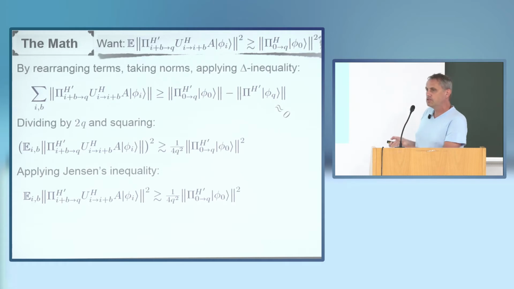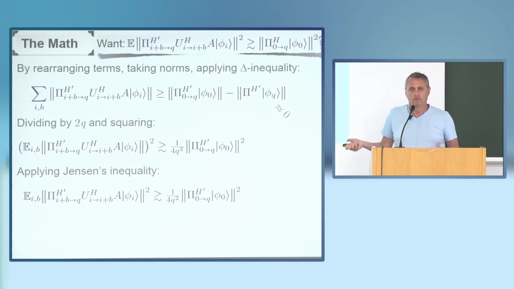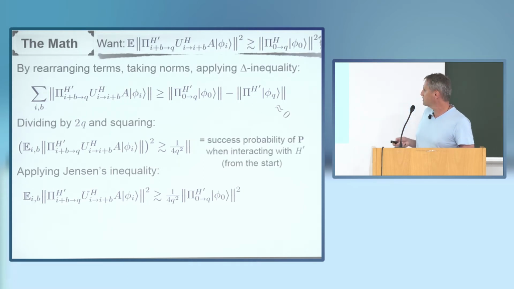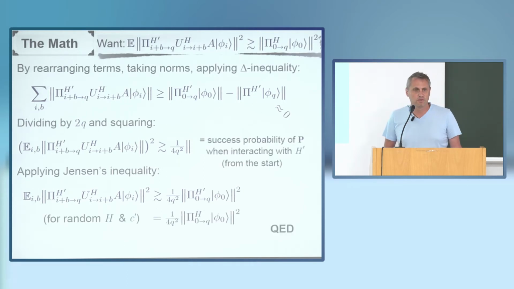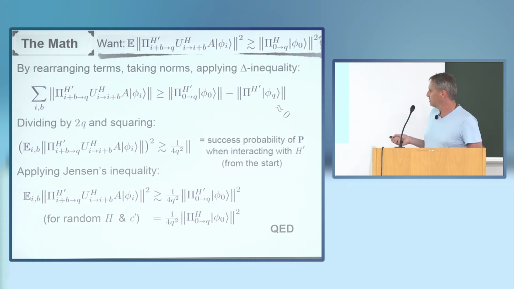What I want is H, but if H is a random function and H prime is this random function reprogrammed at one point by a random point, well, it's also just a random function, so in an expectation or an average over these choices, there's no difference between H and H prime, so there's no difference between these two states. And that completes the proof.